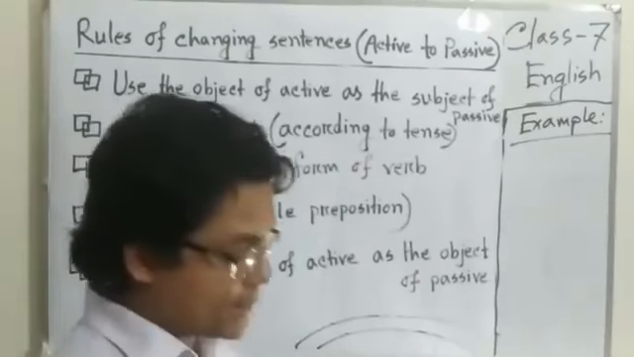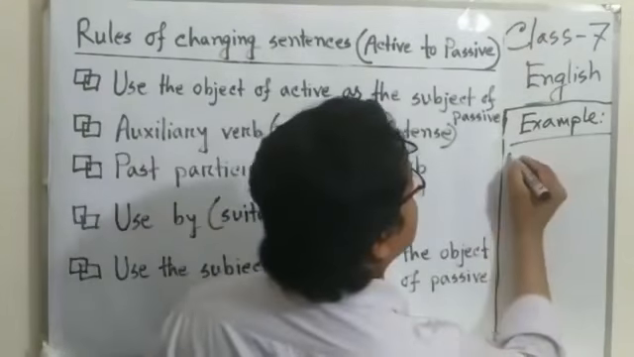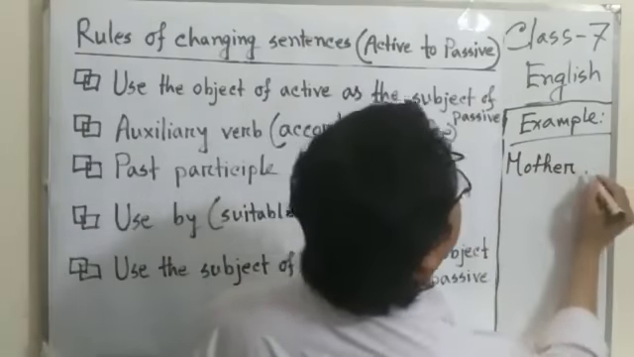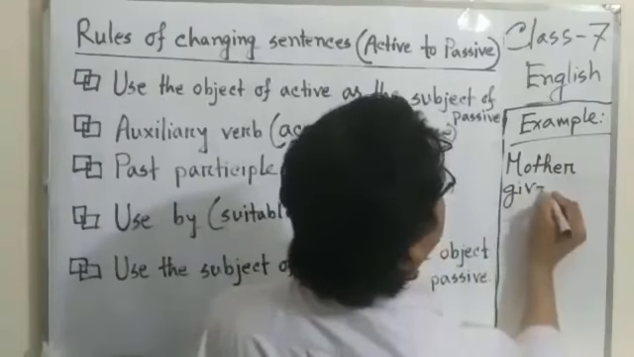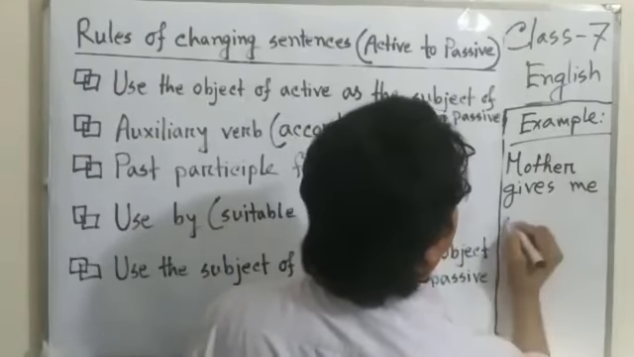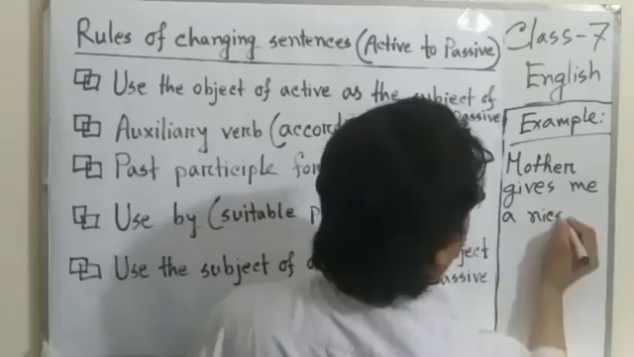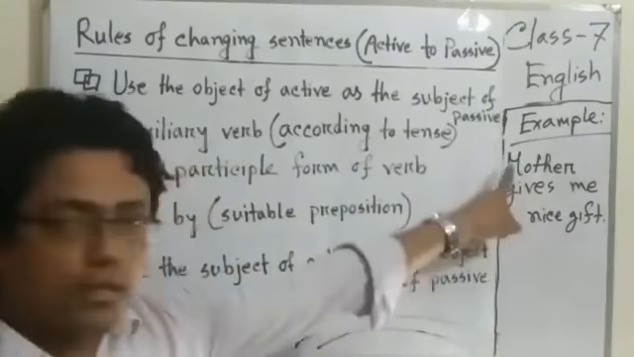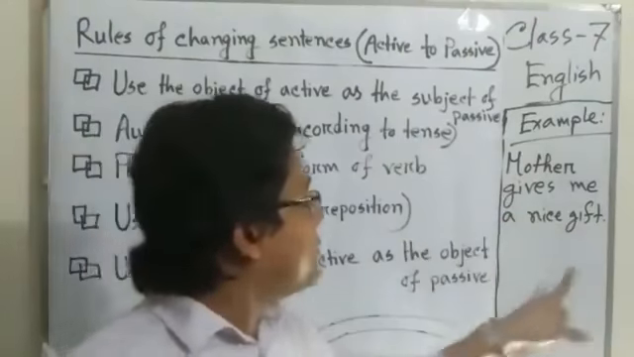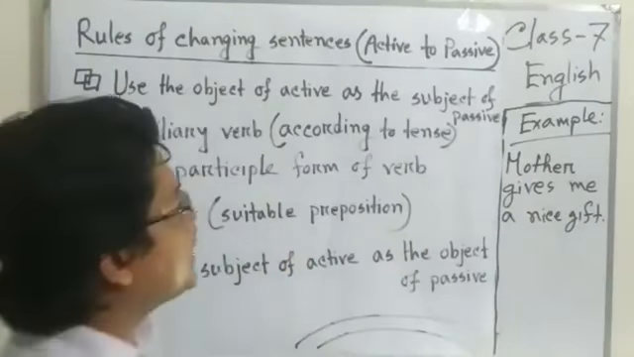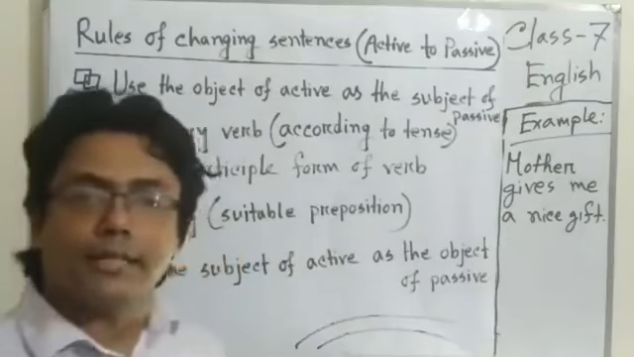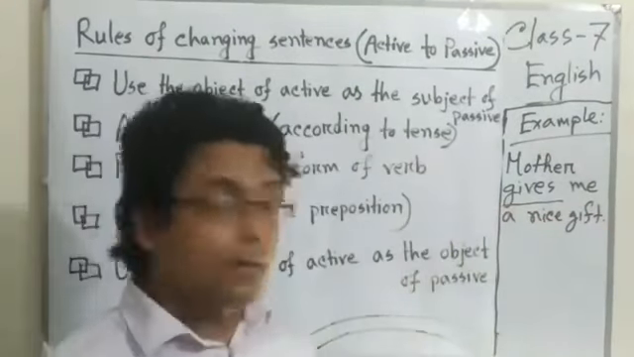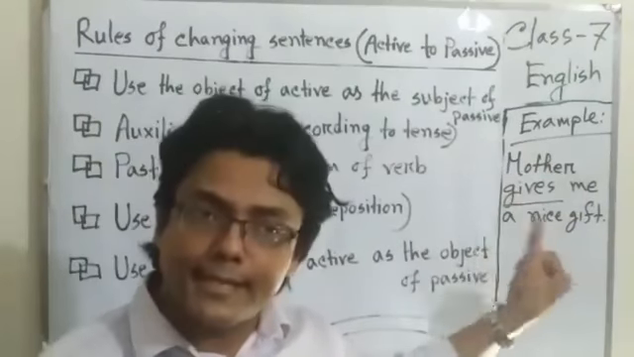Now I am giving another example. Mother gives me a nice gift. It is a sentence. How can we find out the subject? We ask the main verb with who. Who gives? Mother gives. It means mother is the subject.